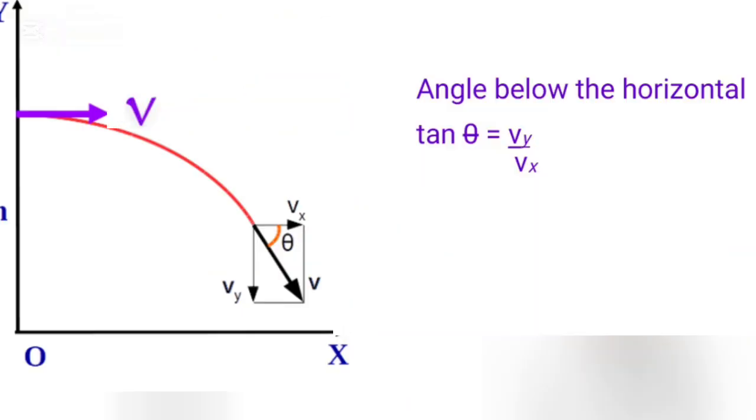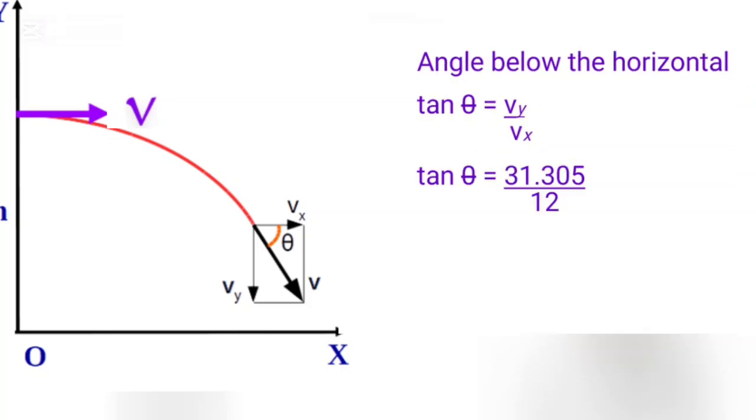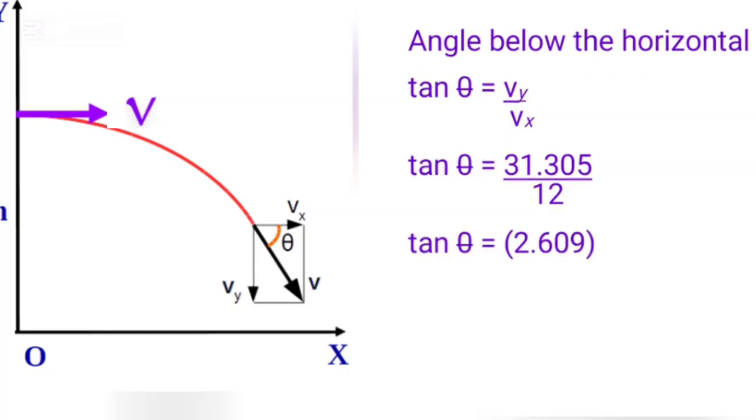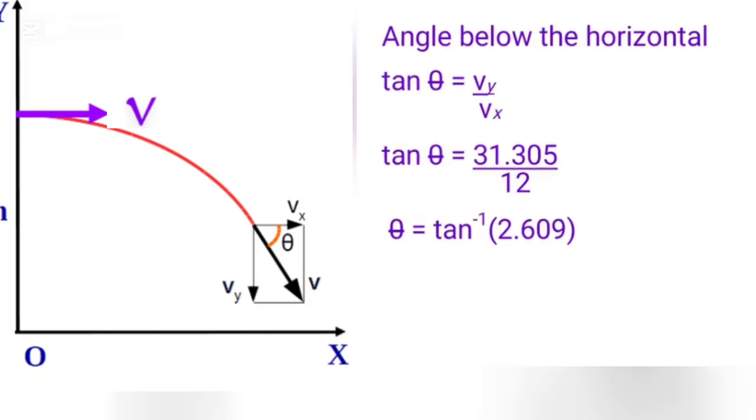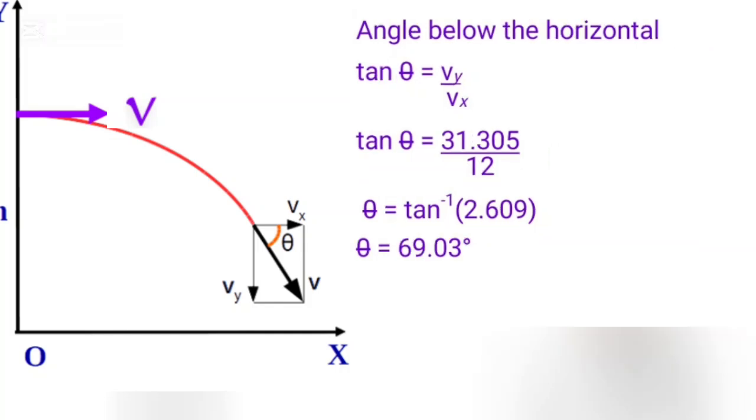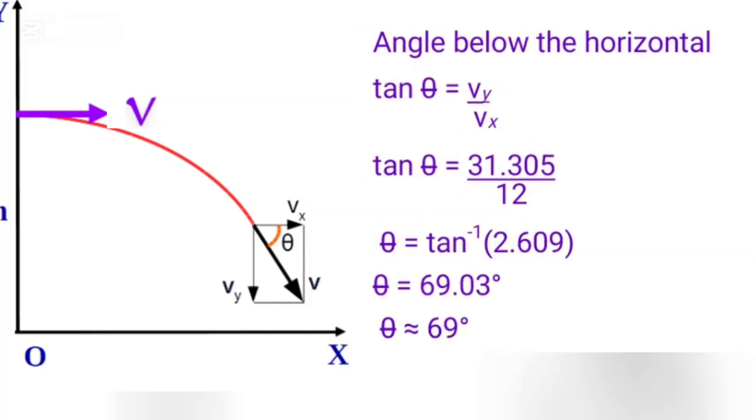Angle below the horizontal, measured from the positive x axis downwards. Tan theta is equal to vy over vx. Tan theta is equal to 31.305 divided by 12. Tan theta is equal to 2.609. Theta is equal to tan inverse of 2.609. Theta is equal to 69.03 degrees, approximately 69 degrees.